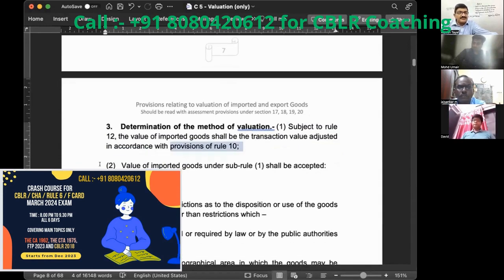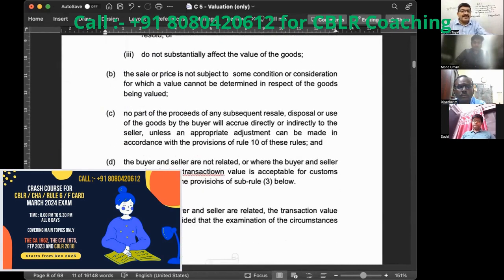Okay. Now comes sub rule number 2. Goods under sub rule number 1 shall be accepted. When shall that be accepted? Directly come to point number D. The buyer and seller are not related. So that I have already put in the title where the parties are not related. Right. So this is the buyer and seller are not related, or where the buyer and seller are related, the transaction value is acceptable for customs purposes under the provision of sub rule number 3.